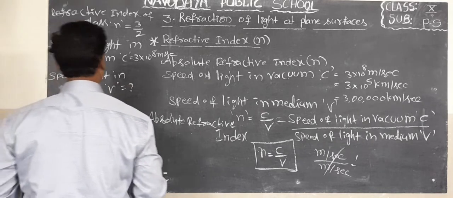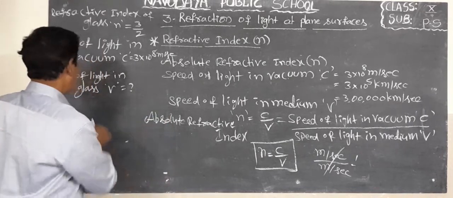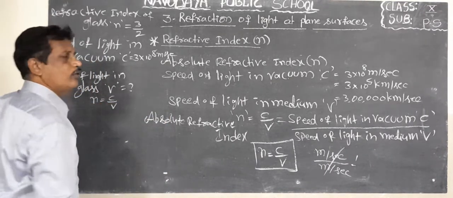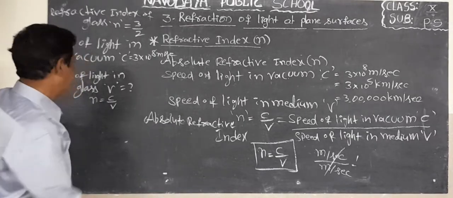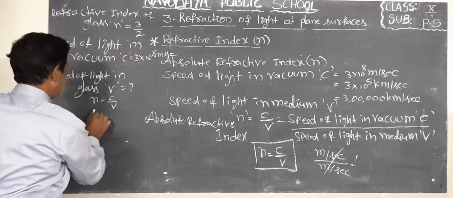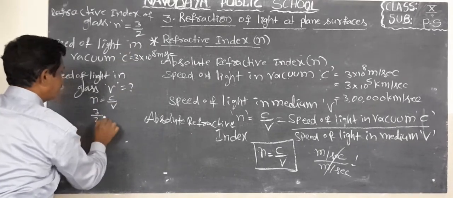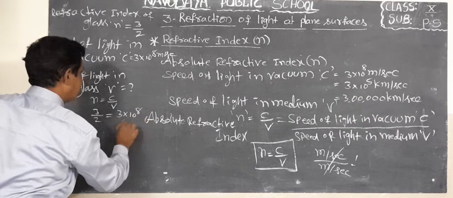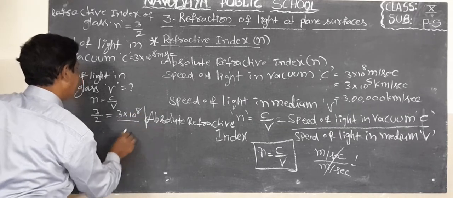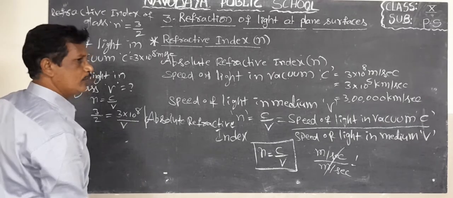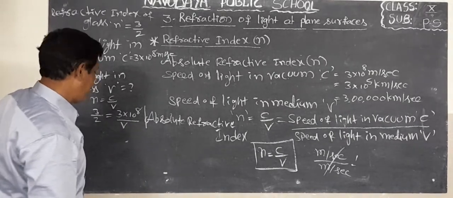We know the formula n equal to C by V. Here n is the refractive index of glass, so that is 3 by 2. That equal to C, value of C 3 into 10 power 8, divided by V, speed of light in glass. We find that value of V.